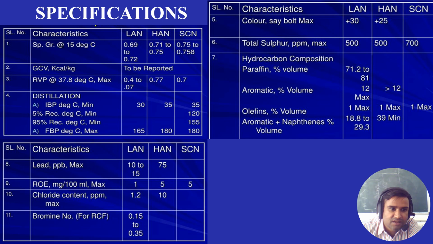And you can see the lead content in ppm, ppb. This is for LAN, and this is for HAN, and this is for special cut naphtha. Then you see the chloride content 1.2, bromine numbers that is 0.15 to 0.35.